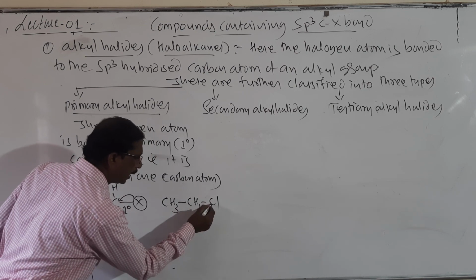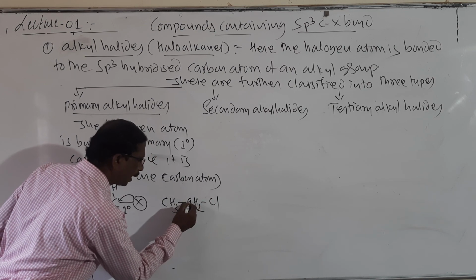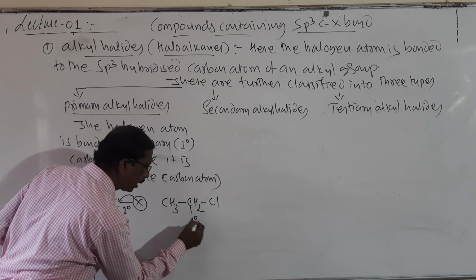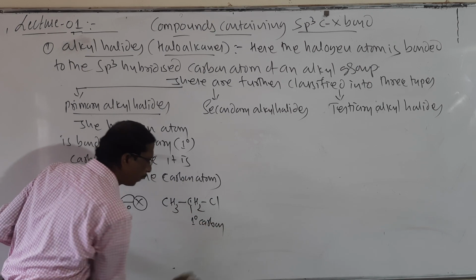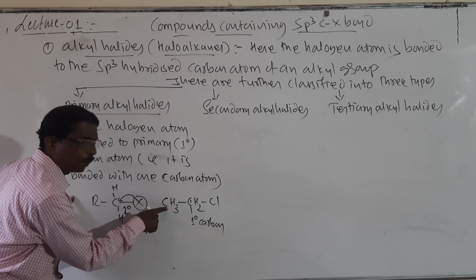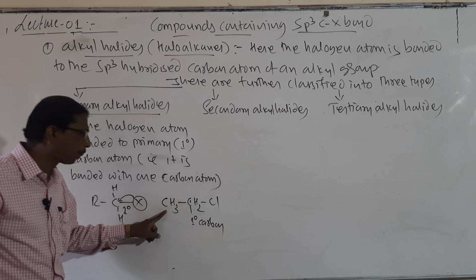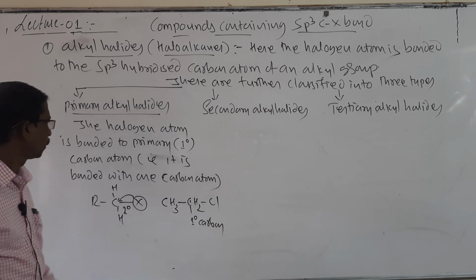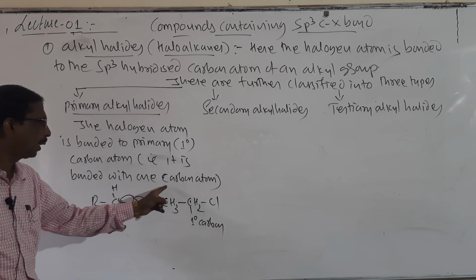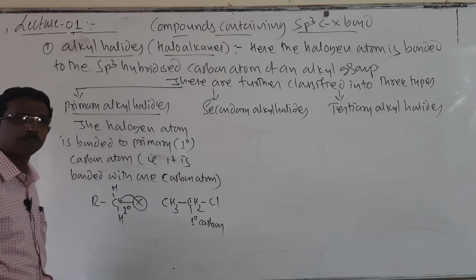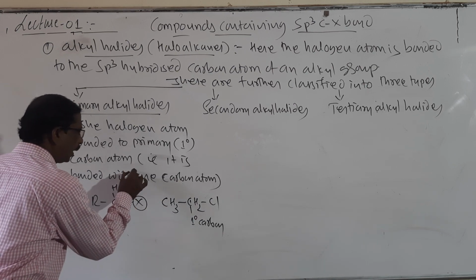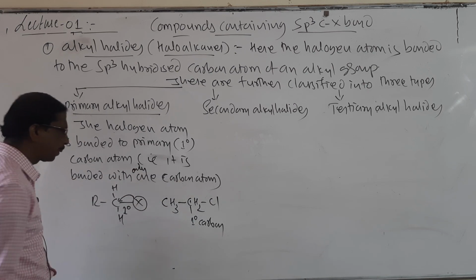Look here students, this carbon is called a primary carbon because it is bonded to only one carbon. It is called primary.